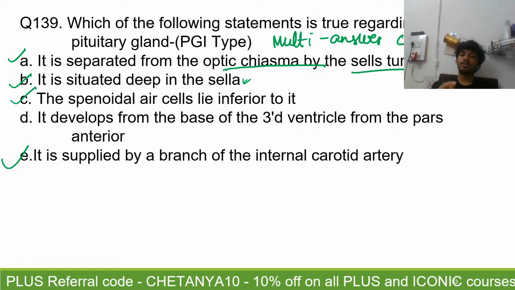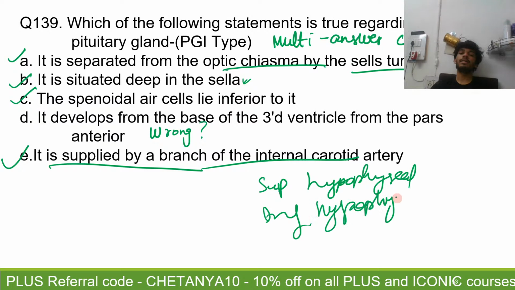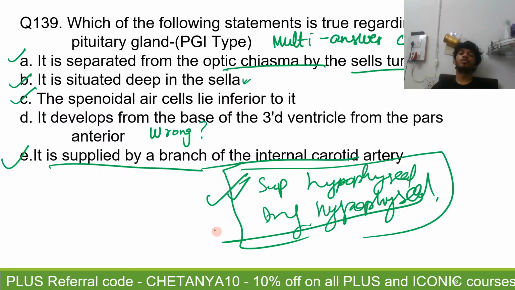Then it develops from the base of the third ventricle from the pars anterior. What is wrong in this statement? You tell me. Alright, what is wrong? It is supplied by a branch of the internal carotid artery. That is true. There are superior hypophyseal and inferior hypophyseal arteries, which come from the meningohypophyseal branch inside the cavernous sinus. So the branches of the internal carotid artery arise from its cavernous part and give the superior and the inferior hypophyseal artery. So its blood supply comes from the internal carotid artery. Yes. Okay. So option D, why is it wrong? It's wrong because instead of pars anterior, it should have been pars posterior.